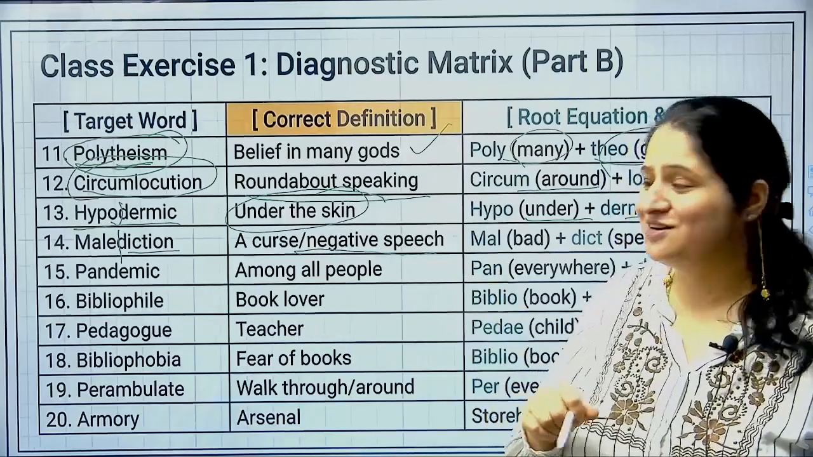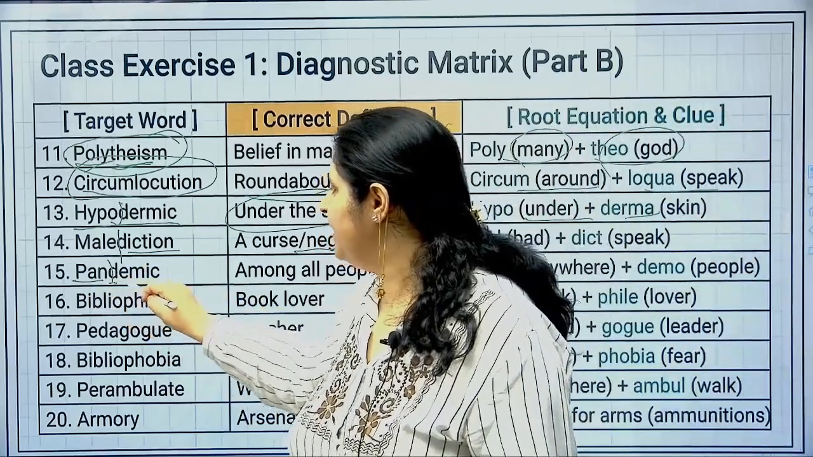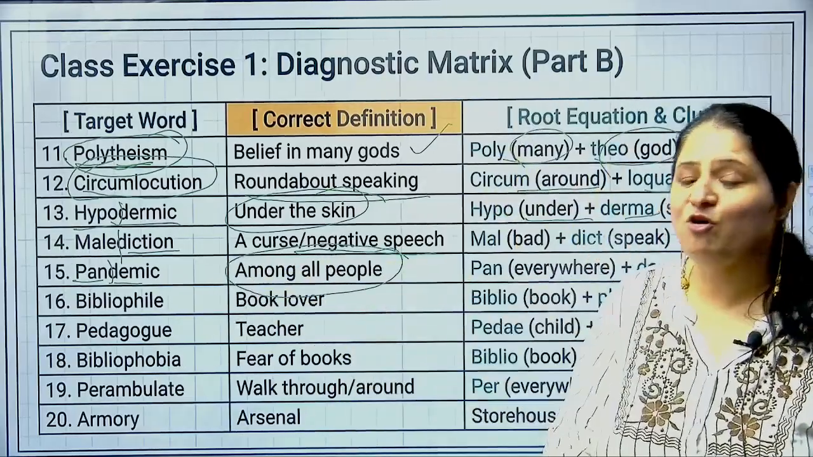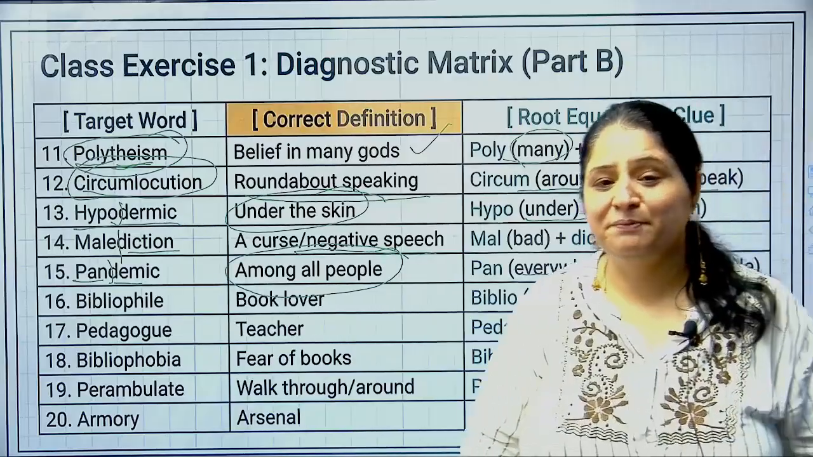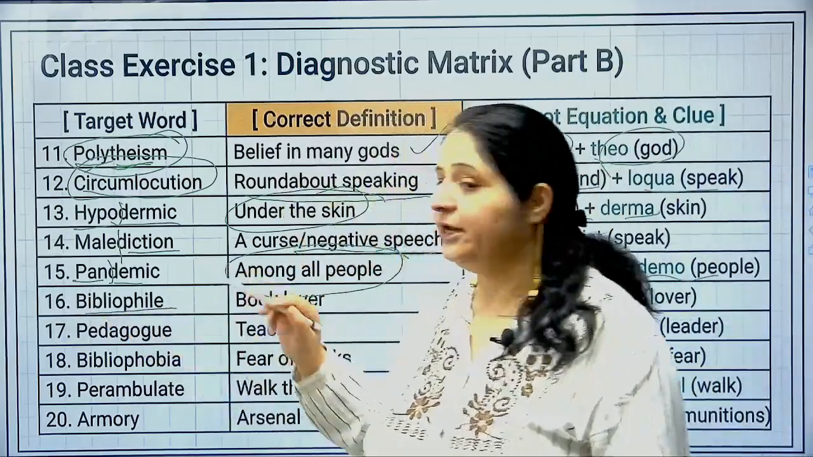So malediction is a curse basically. Pandemic, we have already done. Pan means everywhere, dem means people. So among all people, it affects all people, right? Pan ka matlab everywhere, dem ka matlab people. Clear hai, students? Alright, now next we have bibliophile.